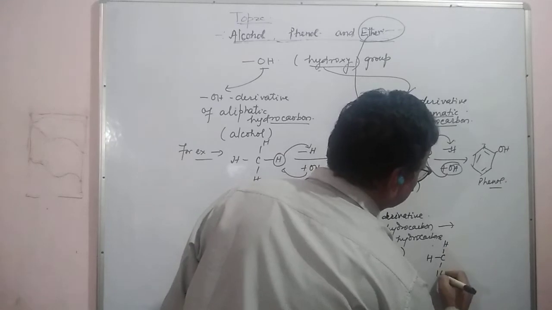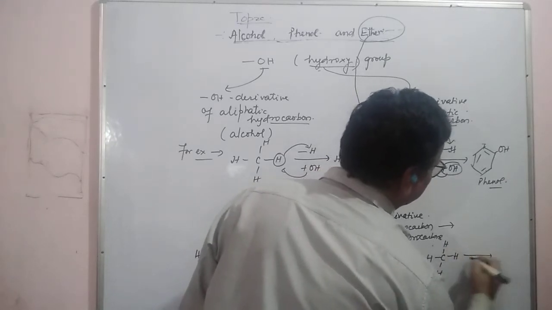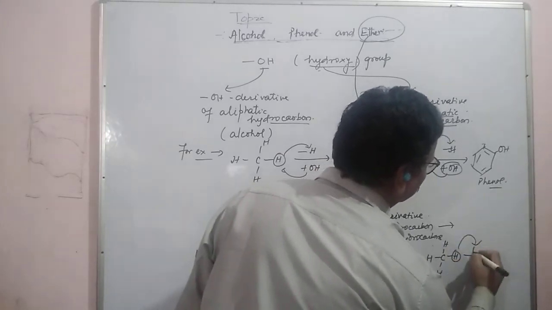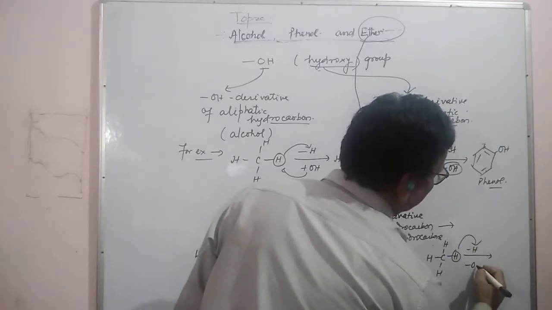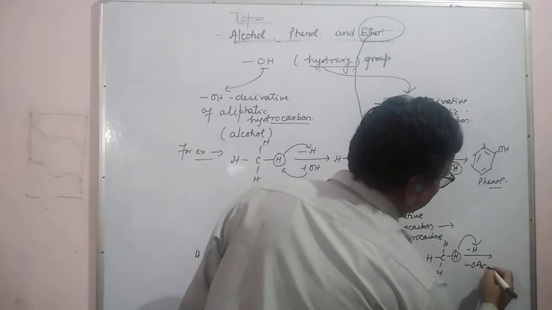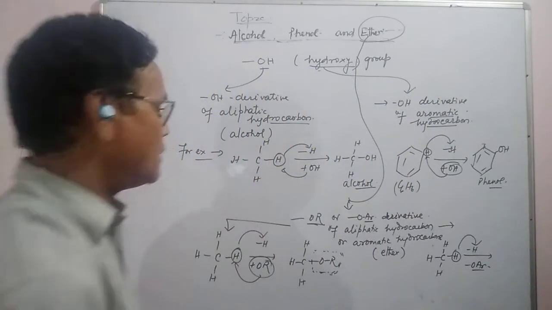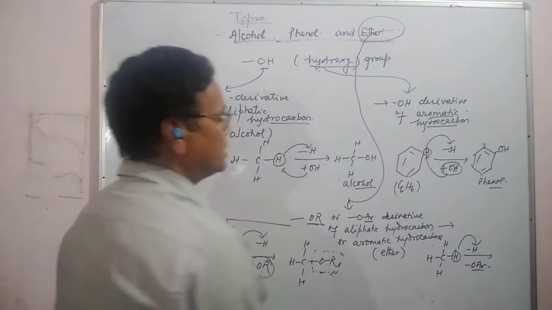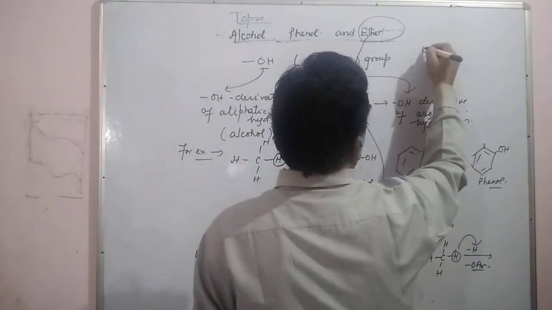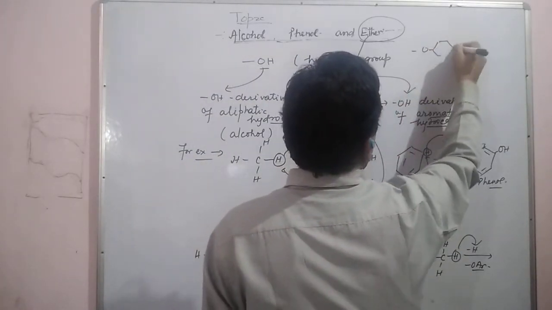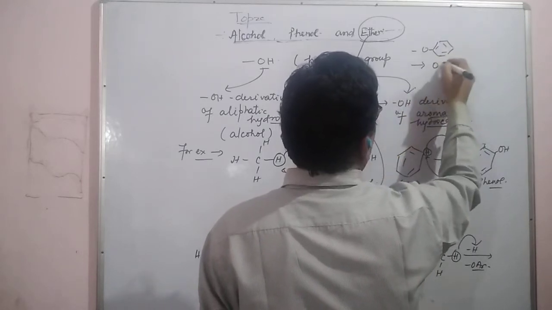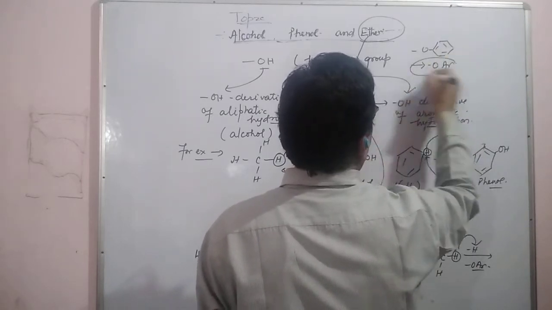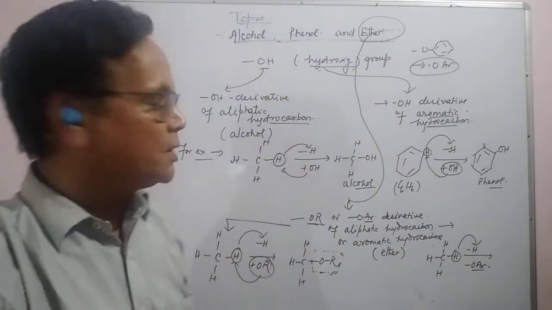If hydrogen is replaced by OAr, aromatic phenoxy, where this oxygen is here and the benzene ring is attached, this is the OAr phenoxy group.